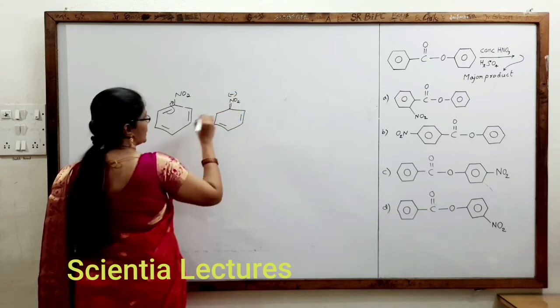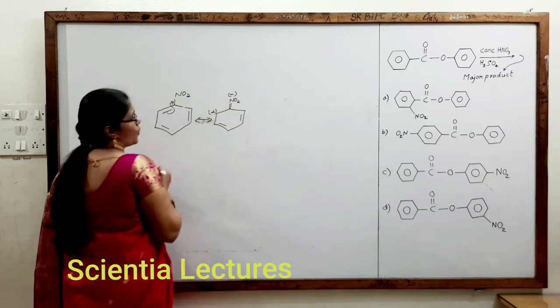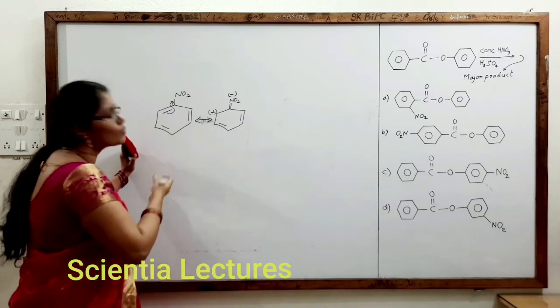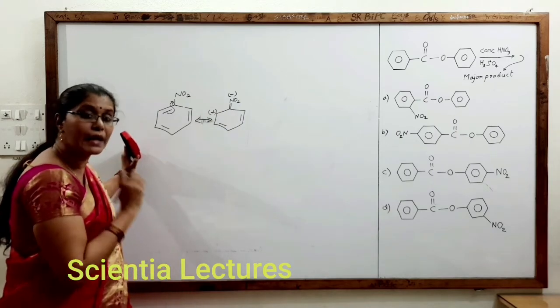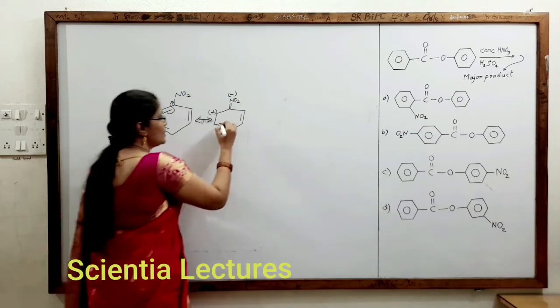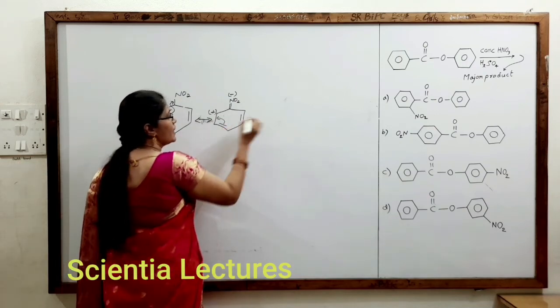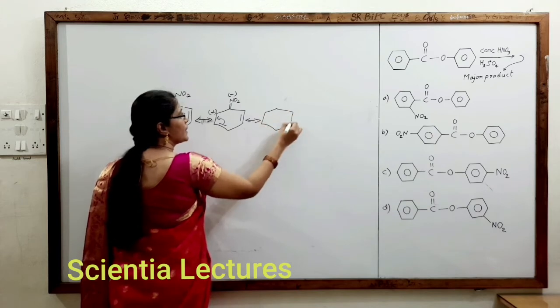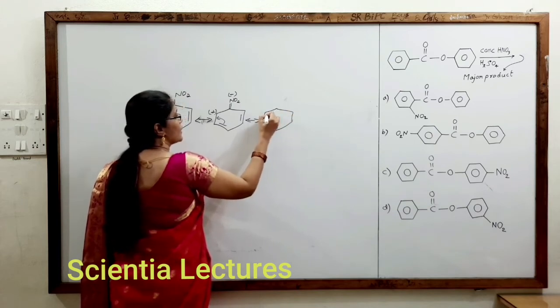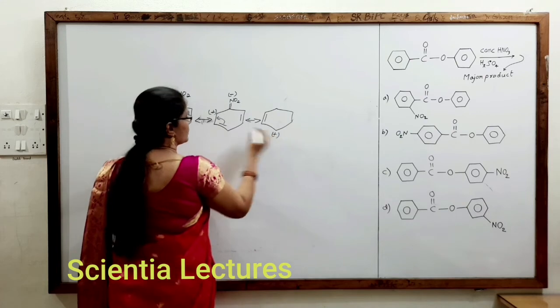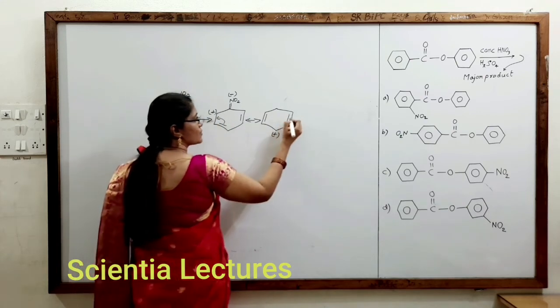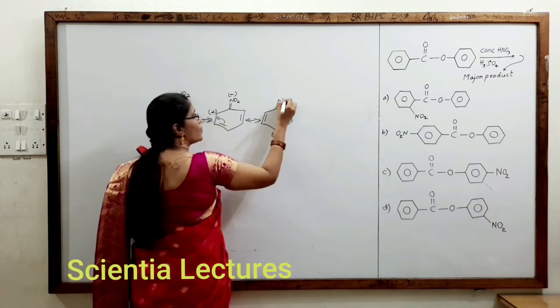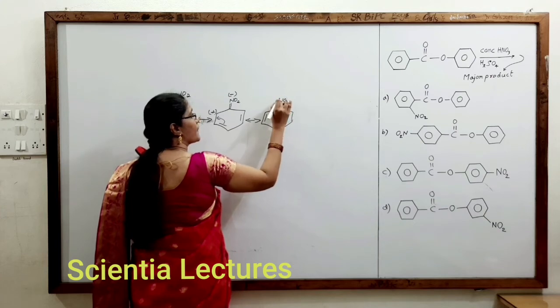This gets a negative charge naturally. Here we get a positive charge because NO2 is pulling the electron cloud now. It is a minus M group. So this electron cloud shifts here and this gets a positive charge. So here where we get a positive charge, there is a double bond, and a positive charge because it lost its electrons towards this, and double-bonded NO2 minus.